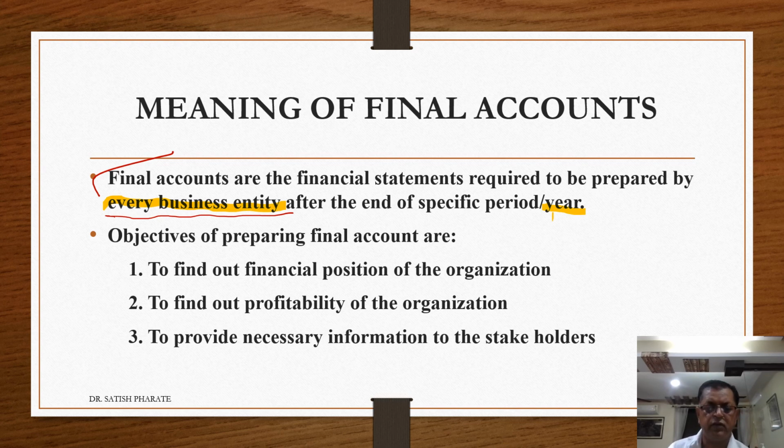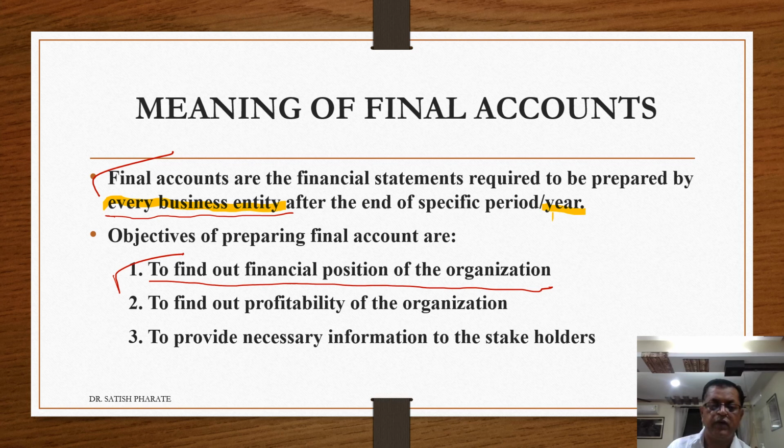Objectives of preparing final accounts. Final accounts are mainly prepared for three objectives. Number one, to find out the financial position of the organization. That means what is the total operation, what is the total turnover, what is the total business volume done by the organization. What are its assets, what are its liabilities. Mainly assets and liabilities at the end of the period or year are taken into consideration with the help of this financial position of the organization. It is mainly indicated with the help of the balance sheet.